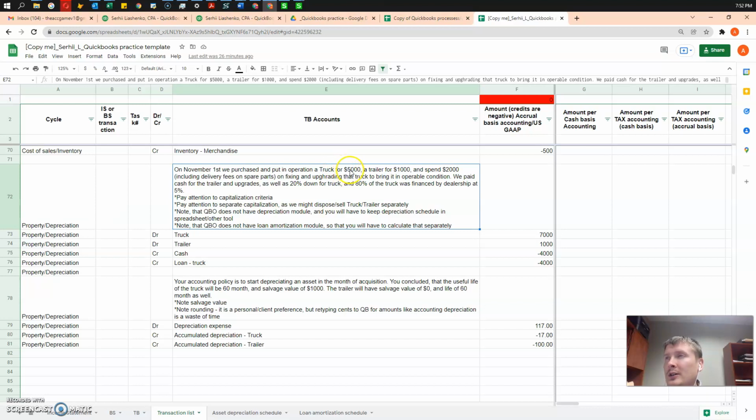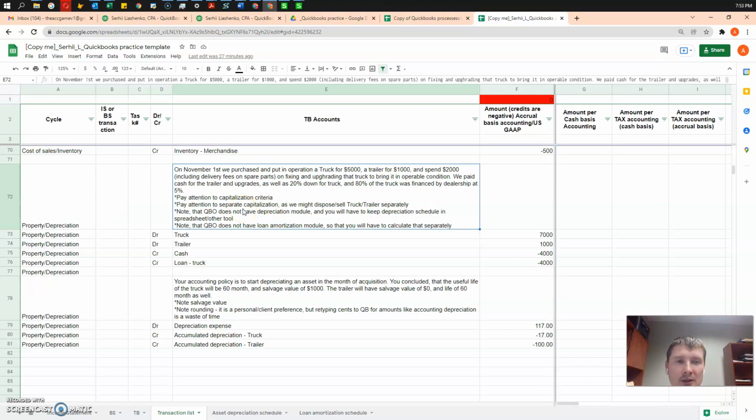So we got a truck, 5,000. We did 2,000 additional expenses on that truck to bring it into operable condition. So if you go back to the lecture, you will see that this is a capitalizable expense. So you always need to check that to accounting rules, whether you need to capitalize those expenses. And we also bought a trailer. So we pay attention to capitalization criteria.